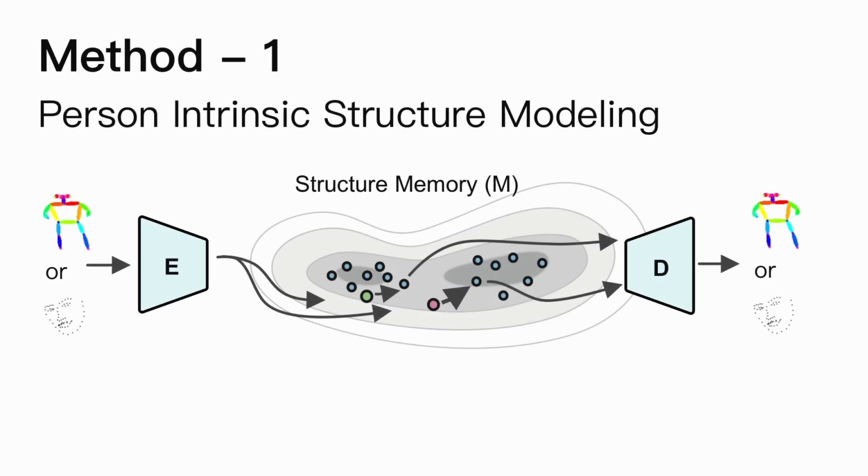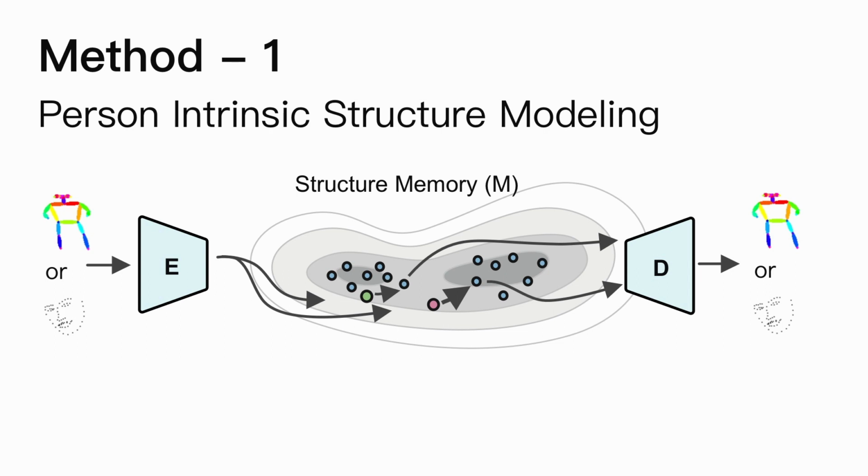In our method, we encode person pose and face keypoints into a memory-based model, which is used to maintain the structure distributions. Specifically, we use two autoencoders with a memory bank to save the most representative pose and face keypoints, respectively. Each autoencoder consists of an encoder, a decoder, and a structure memory bank to save the learnt person structures. The memory bank is of size M, which is the number of stored features.